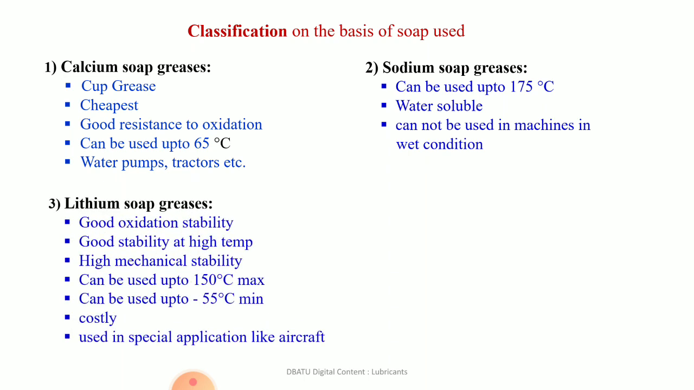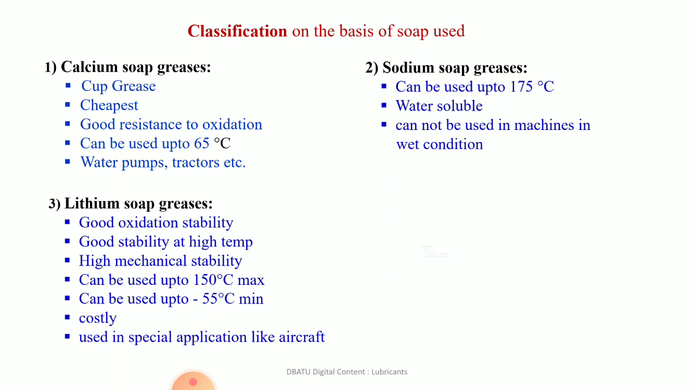If at the manufacturing of the grease lithium soap is used, then that grease is known as lithium soap grease. It has good oxidation stability, good stability at high temperature, high mechanical stability. We can use it up to 150 degrees centigrade and also down to minus 55 degrees centigrade. So the temperature range is wide, but it is costly and therefore it is used in special applications only like aircraft.